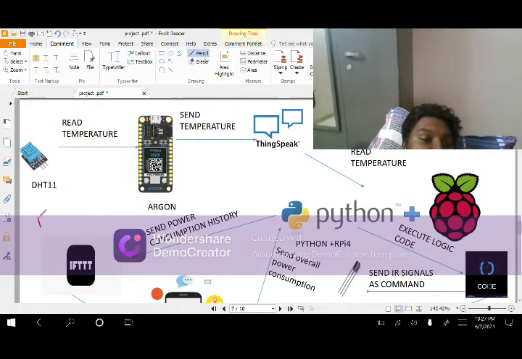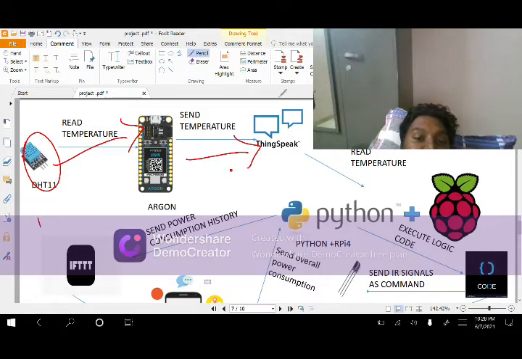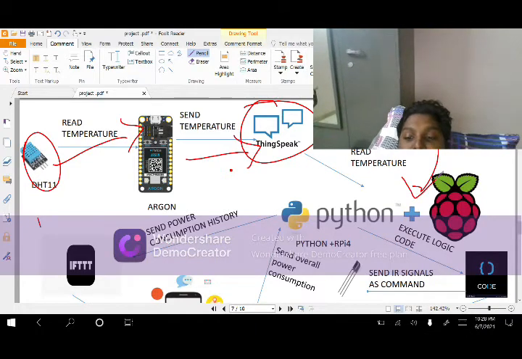First the DHT11 will be sending the temperature to the Arduino. From the Arduino, the ThingSpeak channel will get the temperature, and from the ThingSpeak channel my Python Raspberry Pi will receive the temperature.